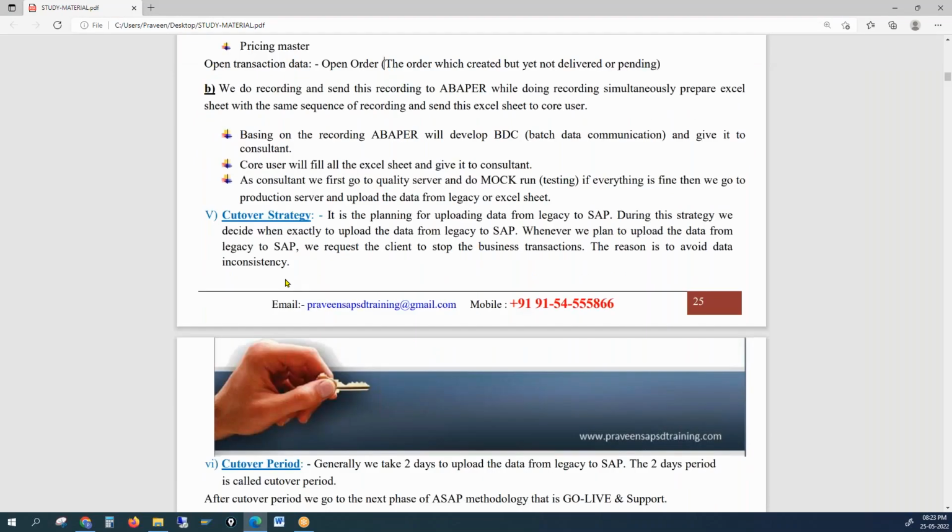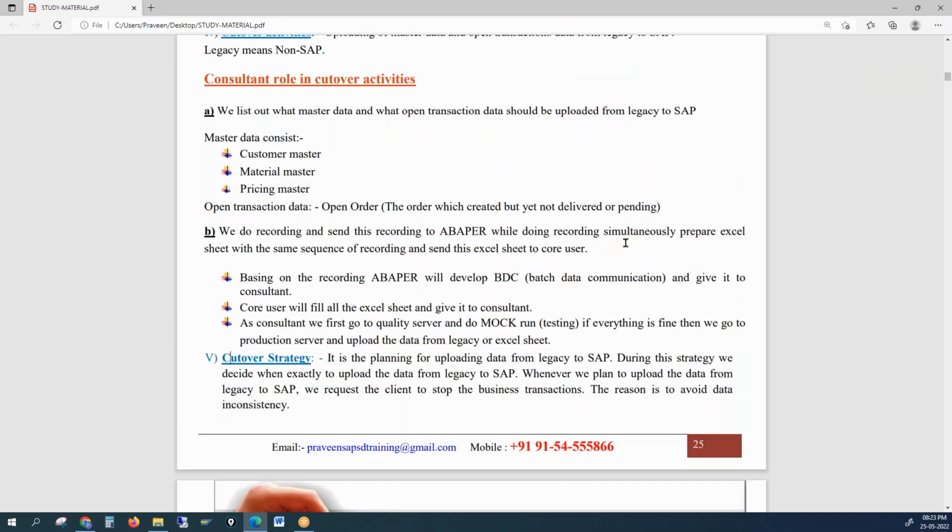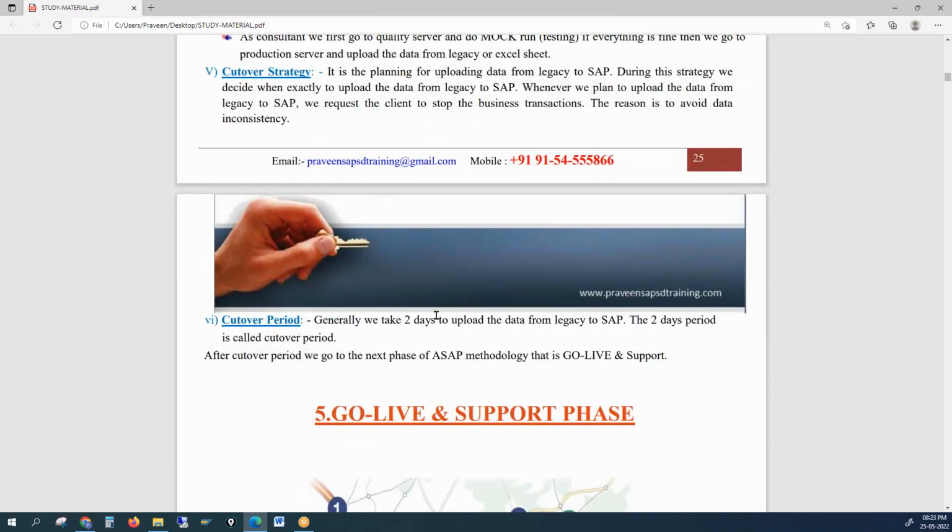This is what we do. So 3-4 terminologies are important here: cutover strategy, cutover period. These are a couple of activities we do. Cutover strategy covers the blackout period, transition time, everything. Cutover period, it will not take 2 days. Now it will take less than 12 hours or probably 8 hours, because now what we are doing is we are not dumping all the data.